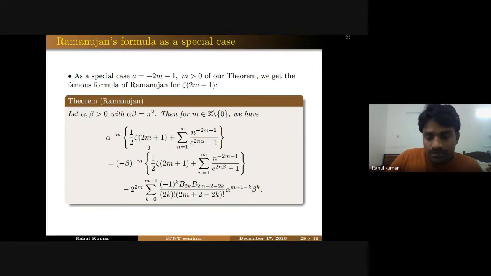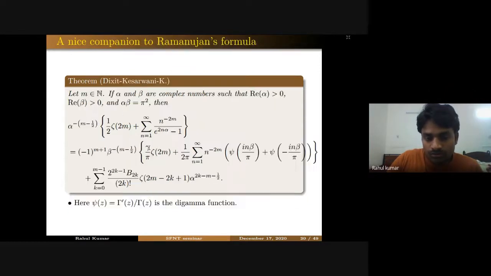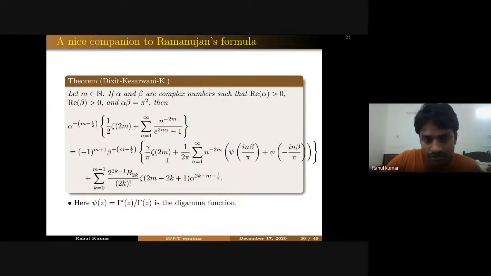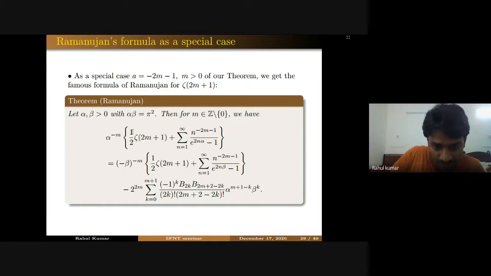But I will now present one nice companion to this Ramanujan's formula for zeta 2m plus 1, which is for zeta 2m. So here you have zeta 2m plus 1 everywhere. Now we try to find one companion to zeta 2m plus 1. So here you have zeta 2m, half zeta 2m. Again, in Ramanujan's formula, you have zeta 2m plus 1. Here you have n raised to power minus 2m minus 1.